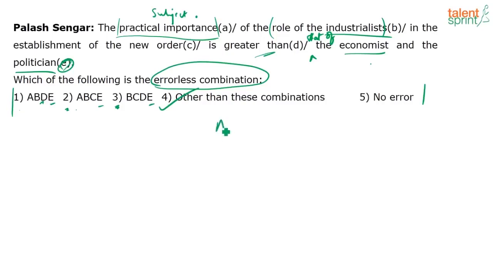Okay, let me write that down so you don't get confused. This is the errorless combination. Okay, this is not there. So, I will pick 4. Let's look at the next one.